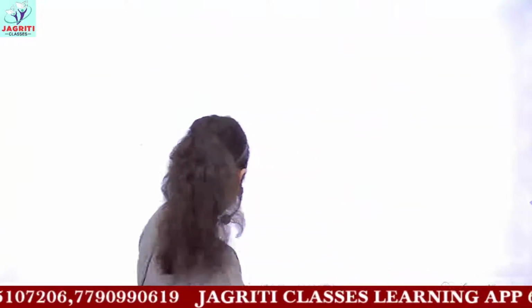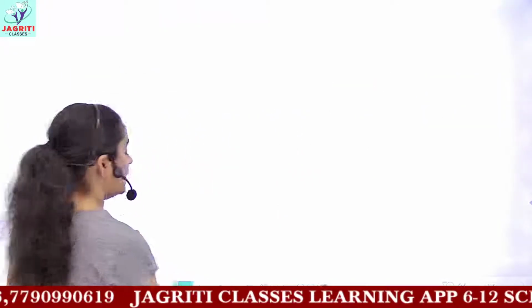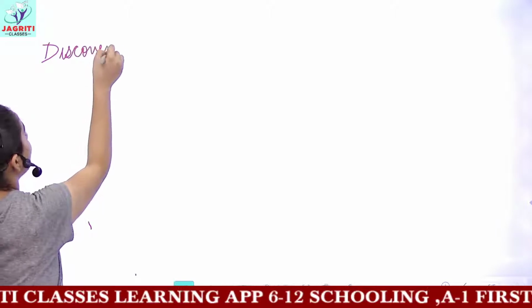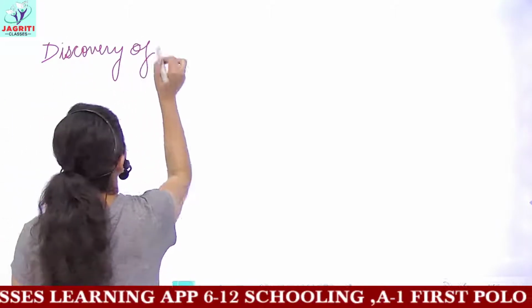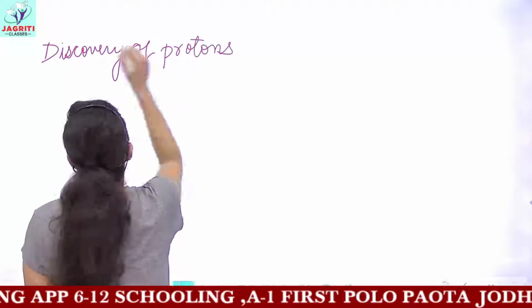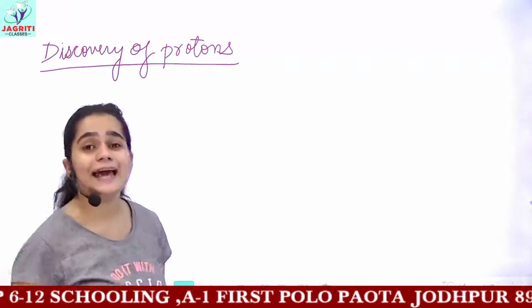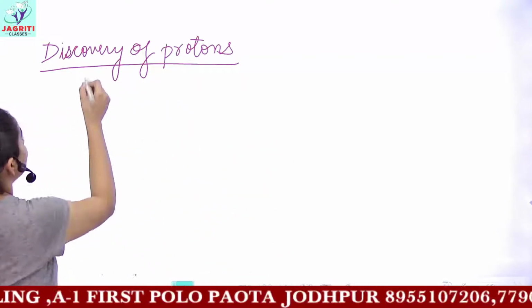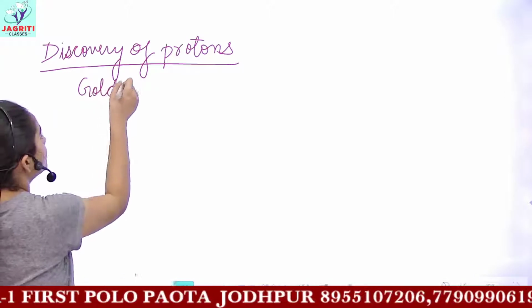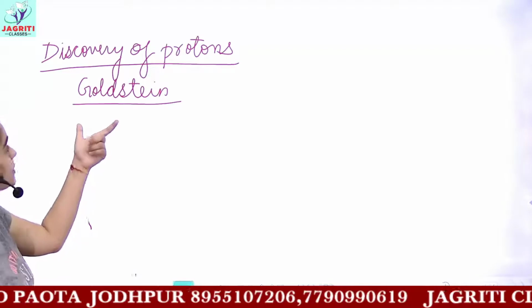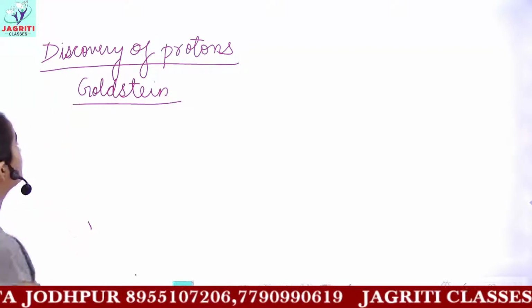Now moving on to the next topic. After the subatomic particles were discovered, let us see a brief idea about the discovery of the first subatomic particles, that is discovery of protons. Let us see what experiments were carried out that these protons got discovered. So the discovery of protons was done by Goldstein, and Goldstein is the name of scientist. Okay, Goldstein discovered the protons.